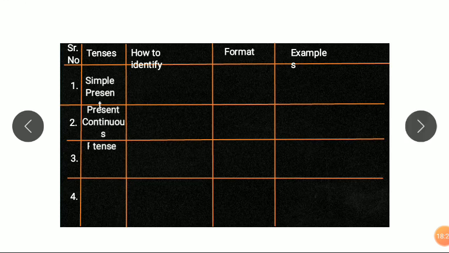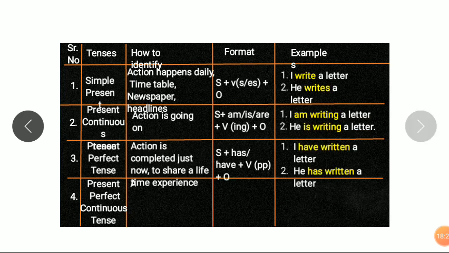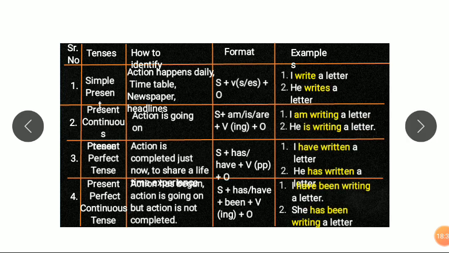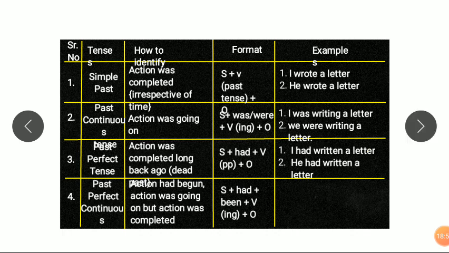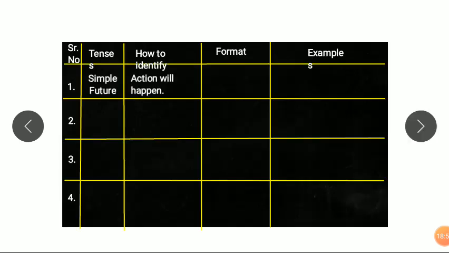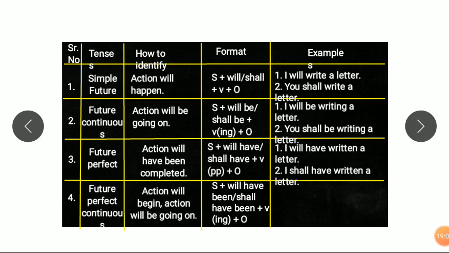Now next, we are going to see this complete action in our table chart. In this table chart, for the present continuous tense: I am writing a letter, he is writing a letter. In past participle we had seen: I have written. Written means complete action and writing means incomplete action. We can see here. Now next, another chart is there. We are not going to explain this chart. I hope you understand that various charts are there. You can read them.